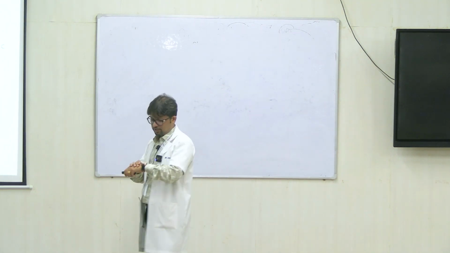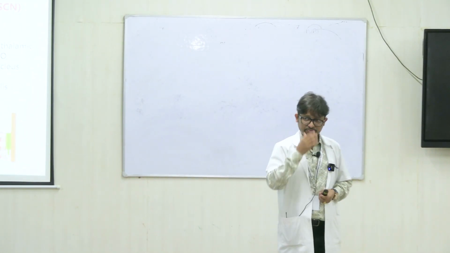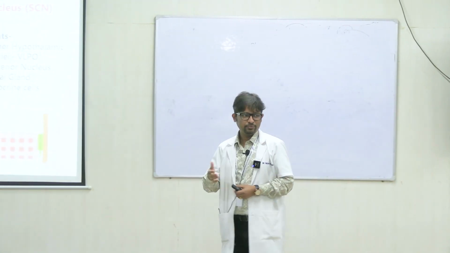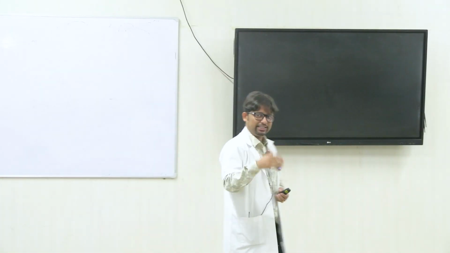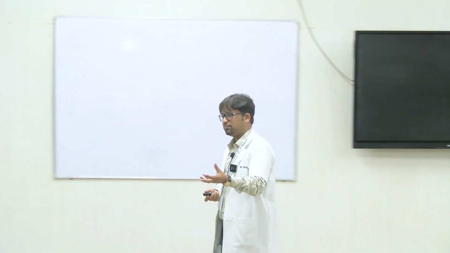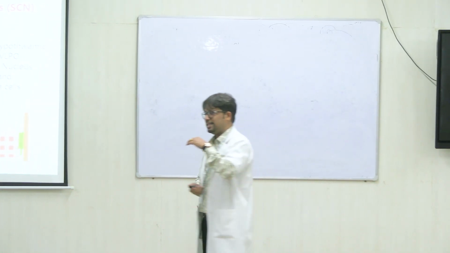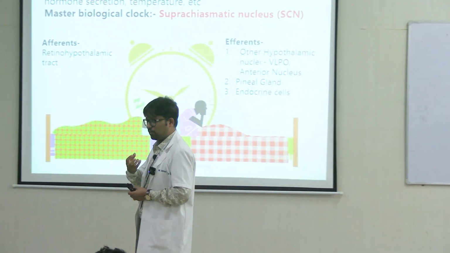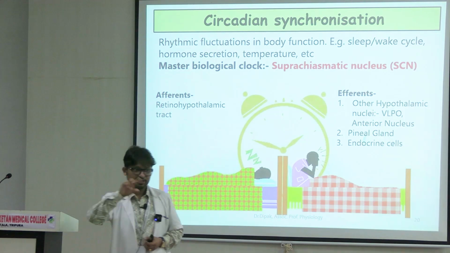Next, an important function of the hypothalamus is circadian synchronization. Now, the body has got rhythmicity, right? Different functions have rhythmicity at different intervals. Like yesterday we talked about, I gave the example of alternate nostril breathing. So even nasal airflow is more through one nostril at one point of time, and relatively lesser through the other nostril. So there is a cycle.